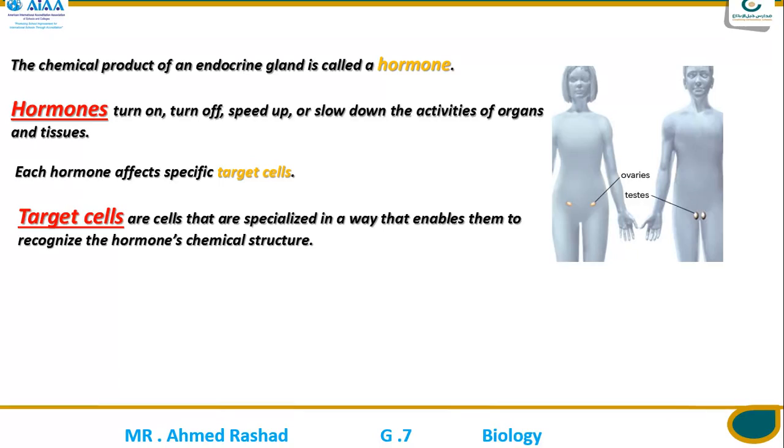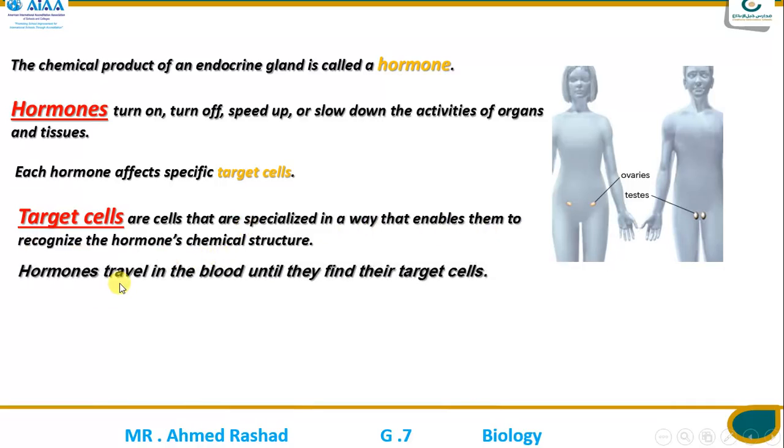So each hormone released by some gland travels to the specific cells called target cells. Only target cells can recognize the hormone's chemical structure.